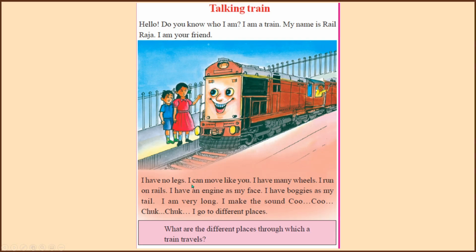I have no legs. I can move like you. I have many wheels. I run on rail. I have an engine as my face. So this is an engine. I have bogies as my tail. I am very long. I make the sound. I go to different places.